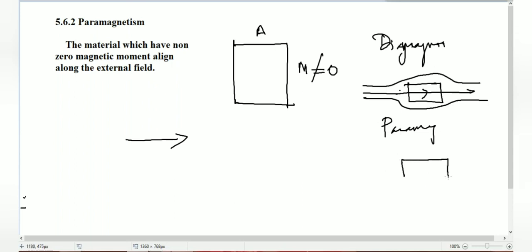the diagram will be like this. So it attracts the magnetic field. From that you can understand that here the magnetic field lines are divergent, but here the magnetic field lines converge, right? Hope you can understand clearly.